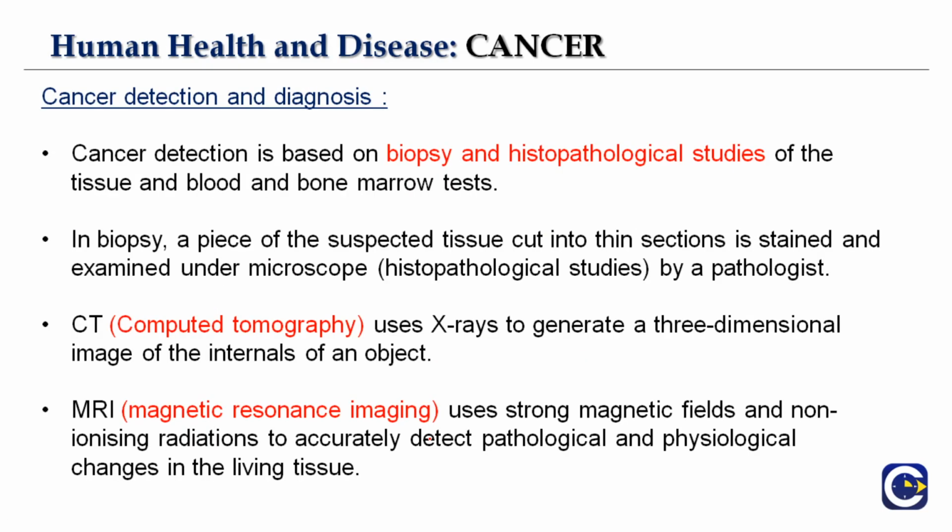Next we have the diagnostic measures. How can we detect if someone has cancer? Right? It's very important. Any disease, any disorder, we go for a diagnostic measure. We need to identify what it is, because the treatment has to be specific, right? You cannot give generalized treatment. So cancer detection is based on biopsy.